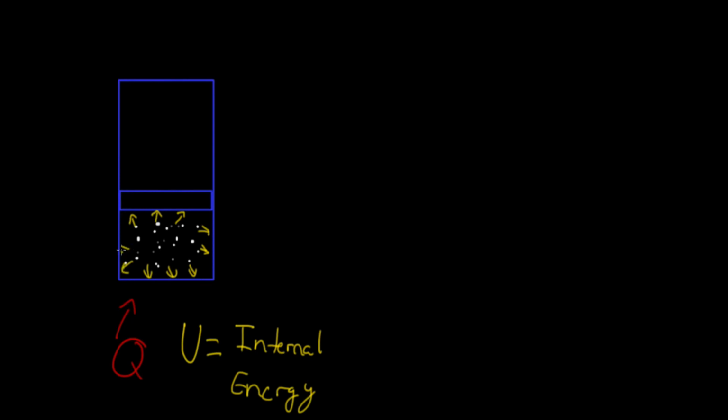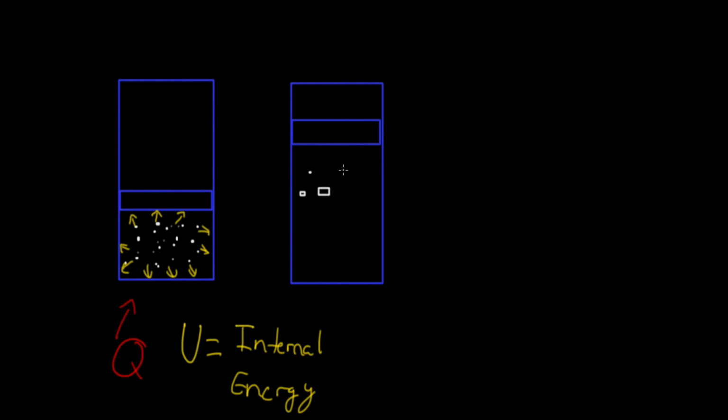And if you look at what happens at the end of this process, let me draw another piston over here, and let me draw it somewhere around here. That seems about right. Okay, now let me draw my gas again. Okay, so here's my gas.